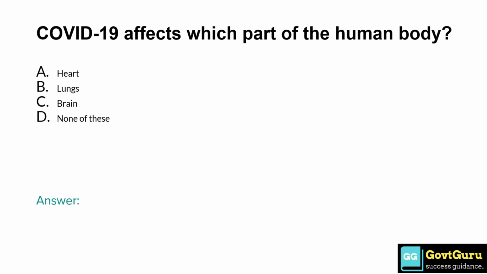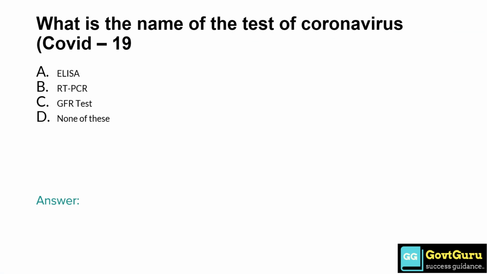COVID-19 affects which part of the human body? Option A heart, option B lungs, option C brain, option D none of these. So the answer is option B lungs. What is the name of the test of coronavirus COVID-19? So option A ELISA, option B RT-PCR, option C GFR test, option D none of these. So the answer is option B, that is RT-PCR test.